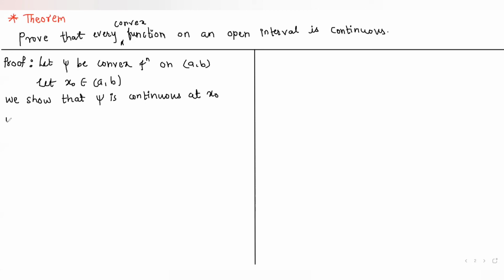So we choose S, T and U such that A is less than S, less than x0, less than T, less than U and less than B.